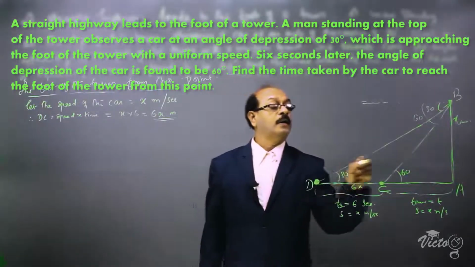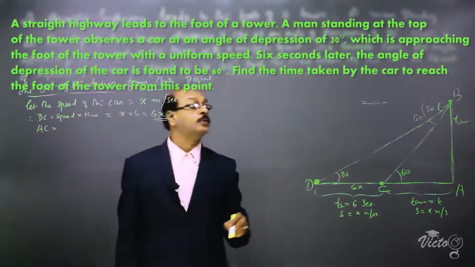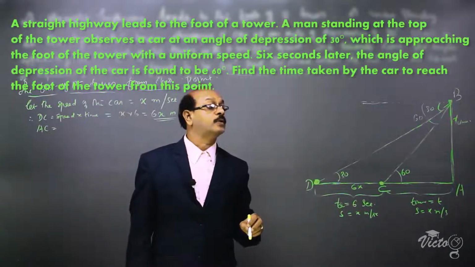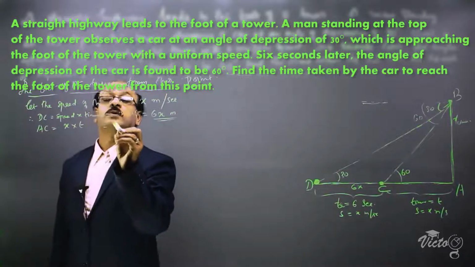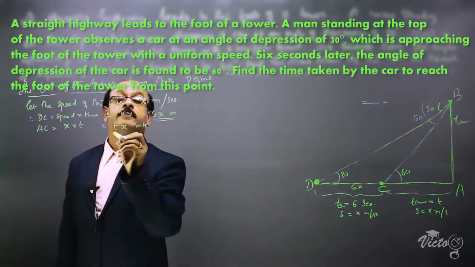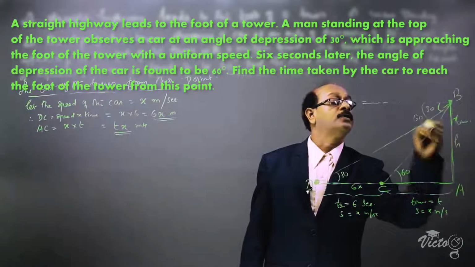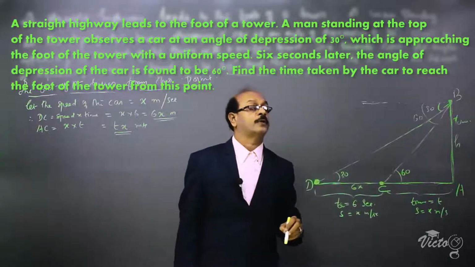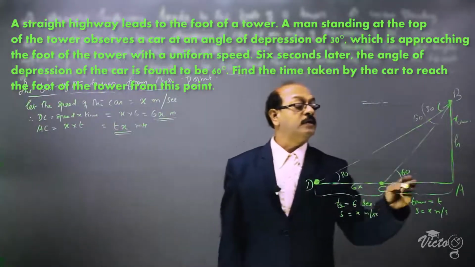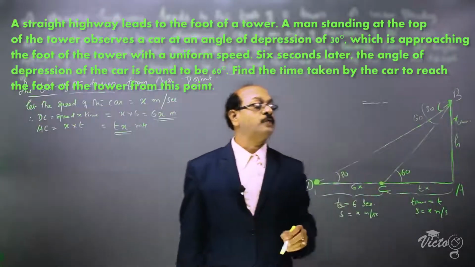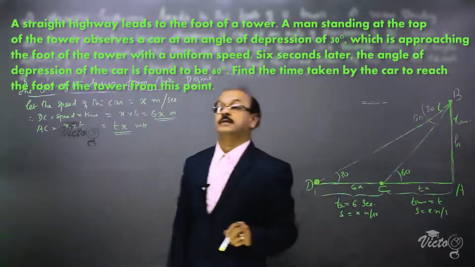And the length AC, or distance AC, is similarly equal to speed into time. That means t into x, which is equal to tx meters. Now we are assuming the height of the tower to be h. Now h is the opposite side of 60 degrees, and tx is the adjacent side of 60 degrees. So we are taking opposite side by adjacent side, which is equal to tan 60.